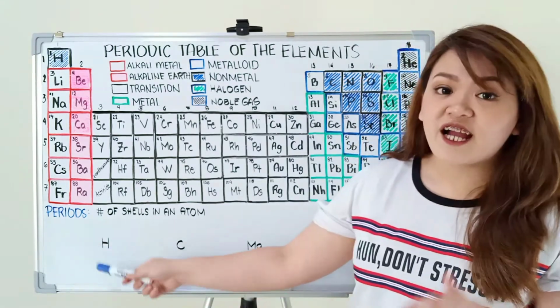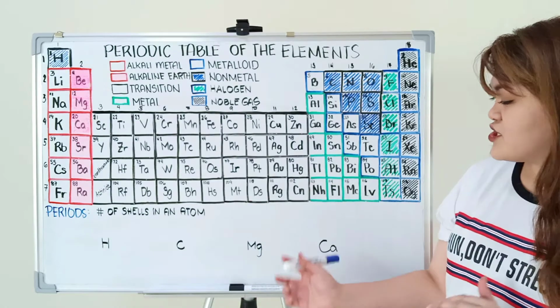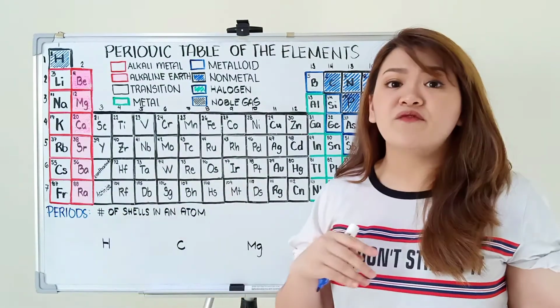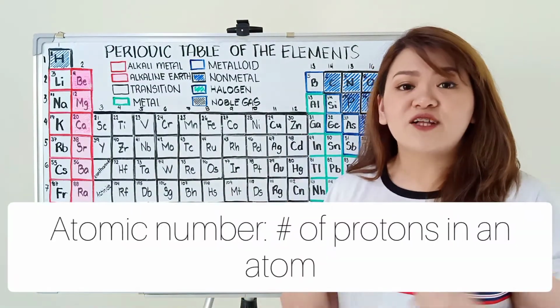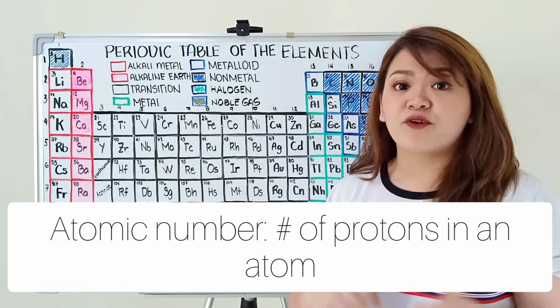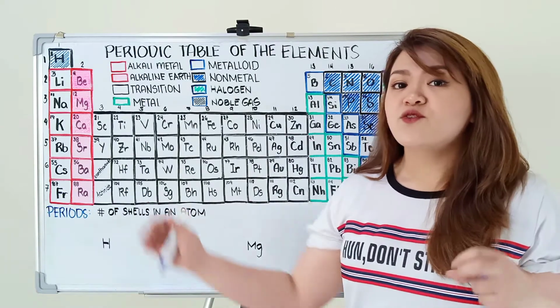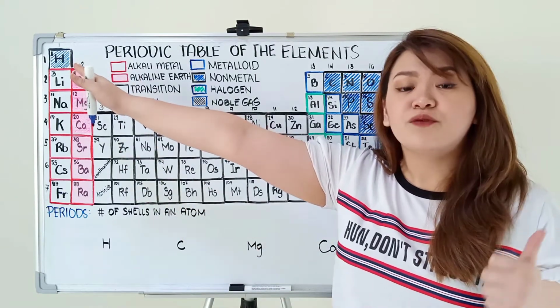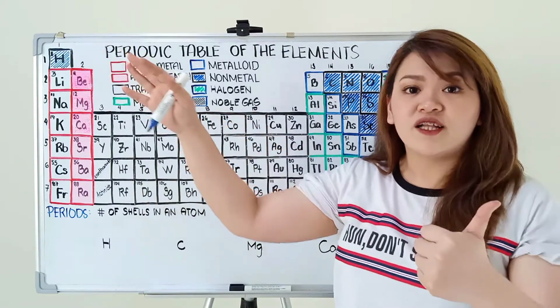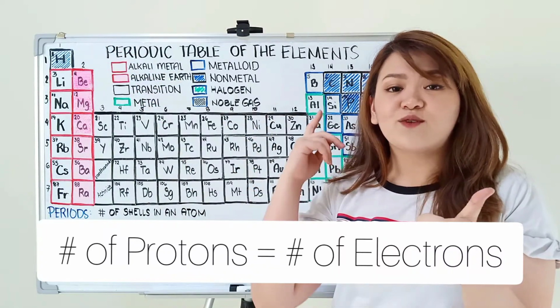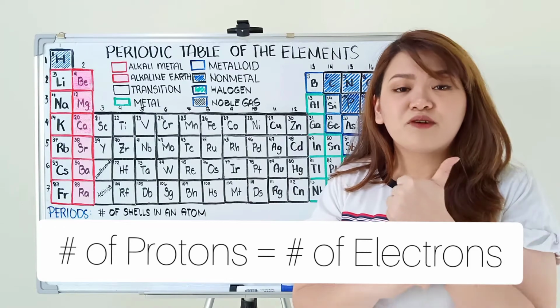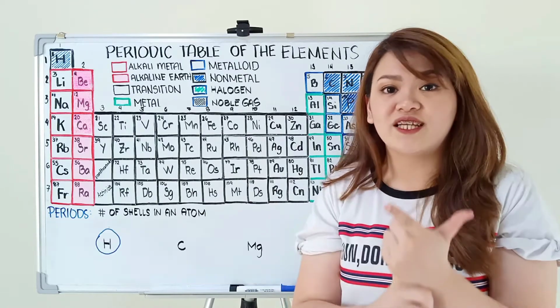So let's compare hydrogen, carbon, magnesium, and calcium. And from our previous episode, sabi natin, the atomic number represents the number of protons in an atom. So, if it's atomic number 1, how many protons do we have? 1. And sabi natin kanina, kung gaano kadami yung proton, ganun din kadami yung electron. So, we also have 1 electron.